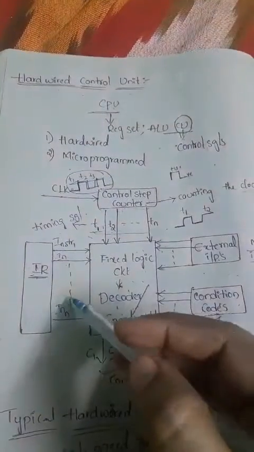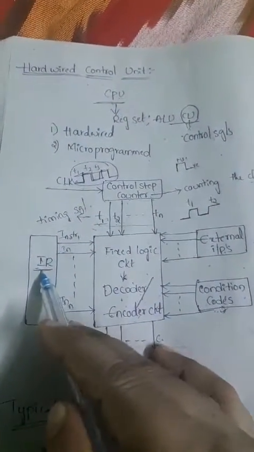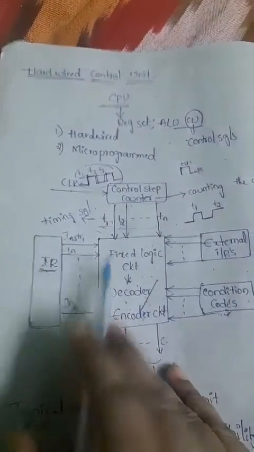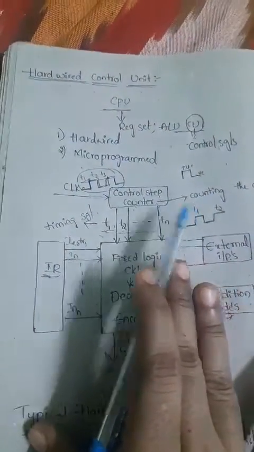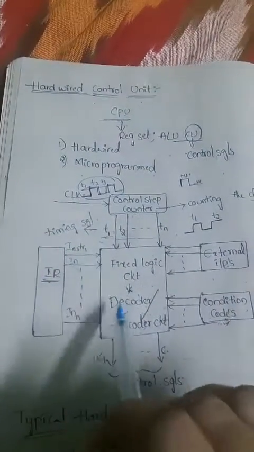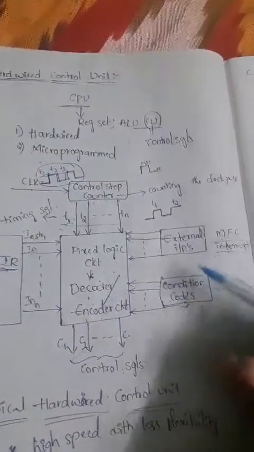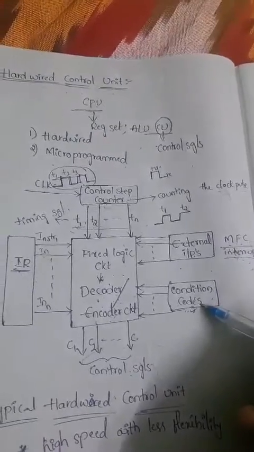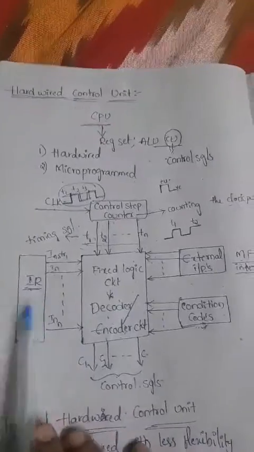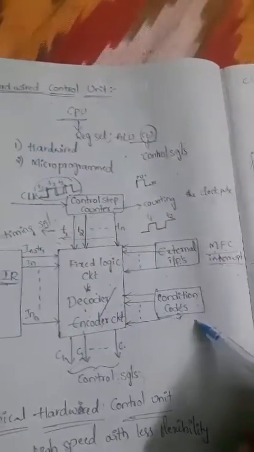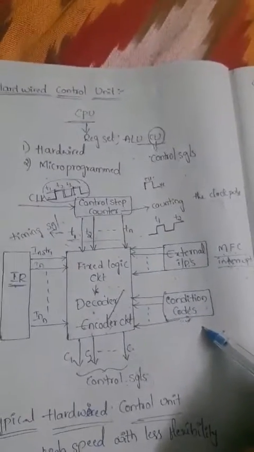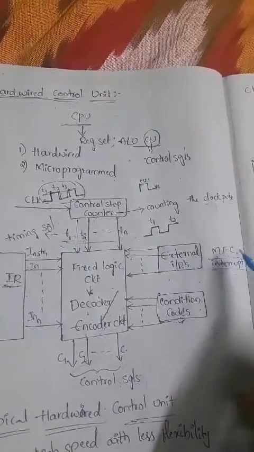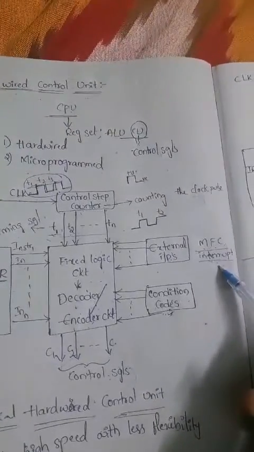Now coming to the second one, that is the instruction register. It provides the instruction to the decoder and encoder circuit. In that case the decoder and encoder circuit also receives two more inputs: external inputs and conditional codes. While receiving instructions from the instruction register, at the same time it receives the two more inputs from the external inputs and conditional codes. From the external inputs we get the MFC signals and interrupt signals.